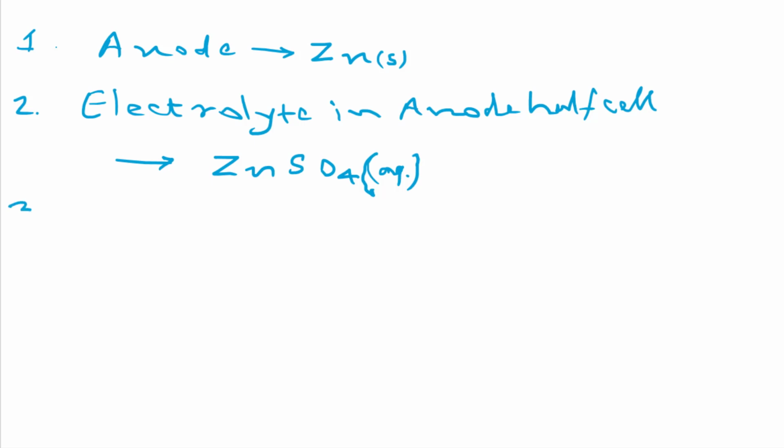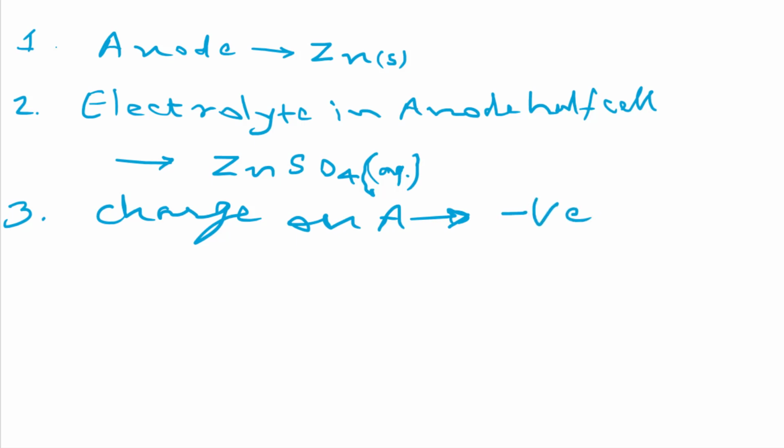Now we are having point number 3, charge on anode. For charge, what kind of charge are we having? Negative charge. Okay, now we are writing here the anode half cell reaction, or we can say anode reaction also.